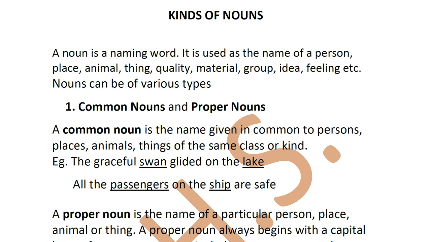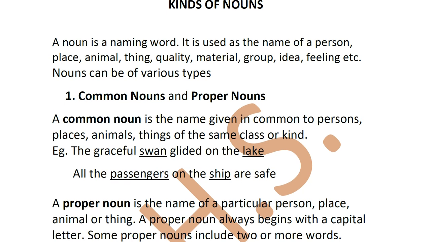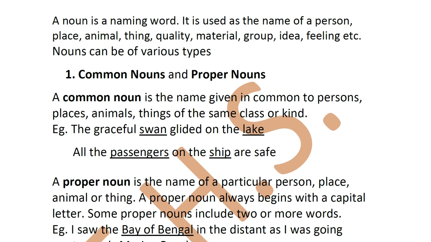Now you all already know what a noun is because I've done it in your revision of parts of speech. So what is a noun? A noun is a naming word. It's a word that gives a name to anything, an animal, a place, or a feeling. Now what does it include? It is the name of a person, place, animal, thing, quality, material, group, idea, feeling, etc.